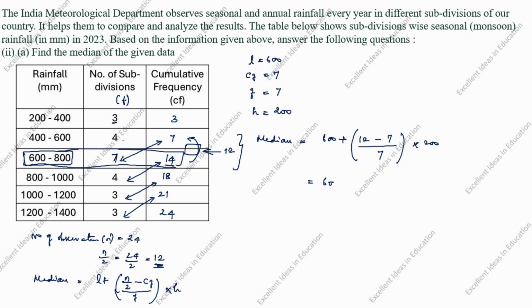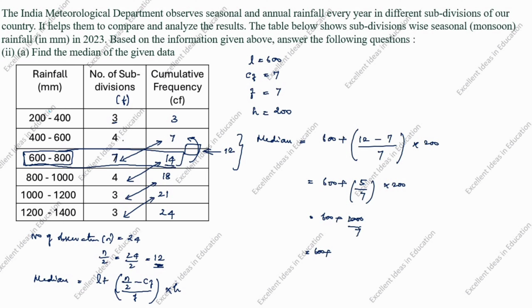Equal to 600 plus 12 minus 7 is 5 by 7 into 200, equal to 600 plus 5 into 200 is 1000 divided by 7.